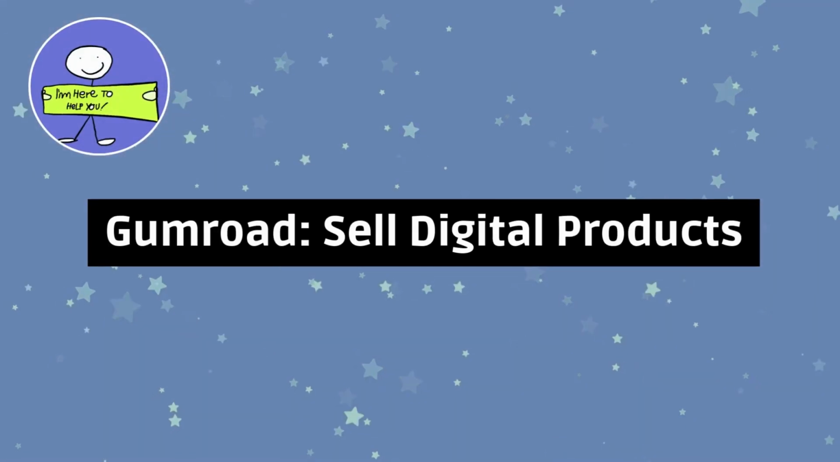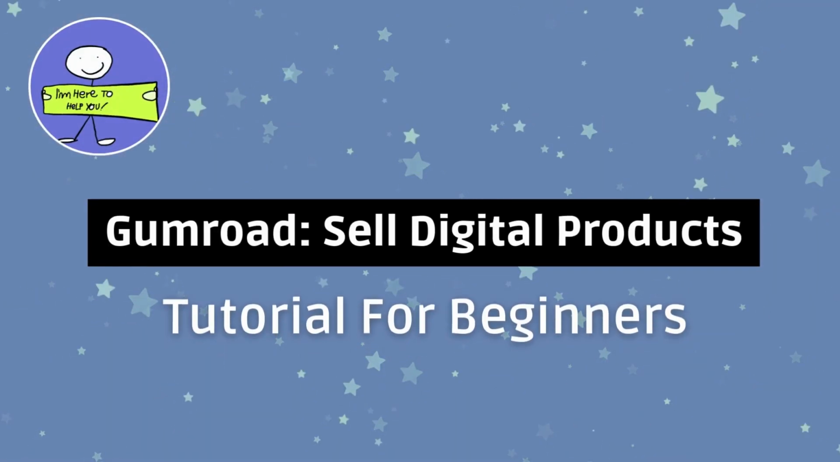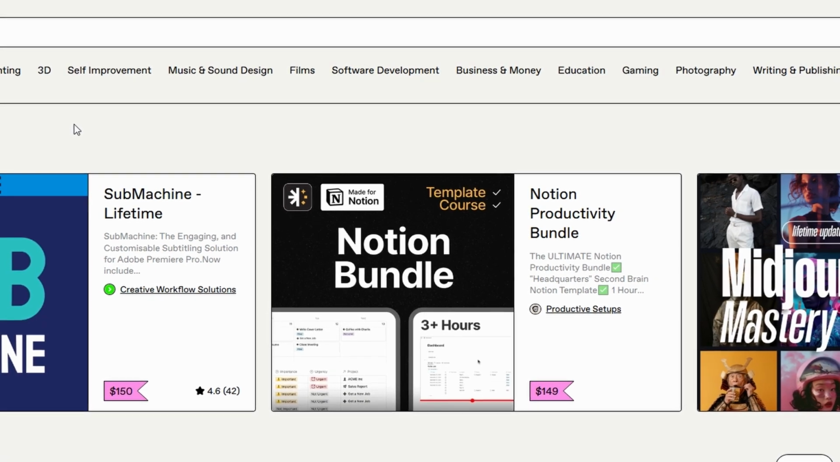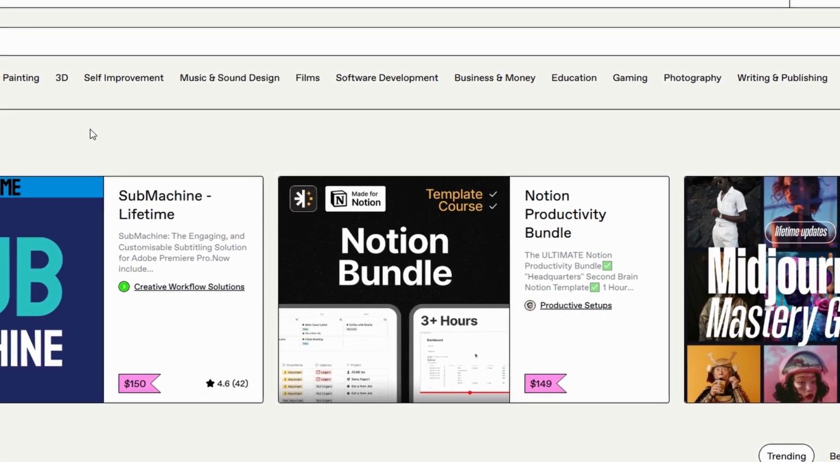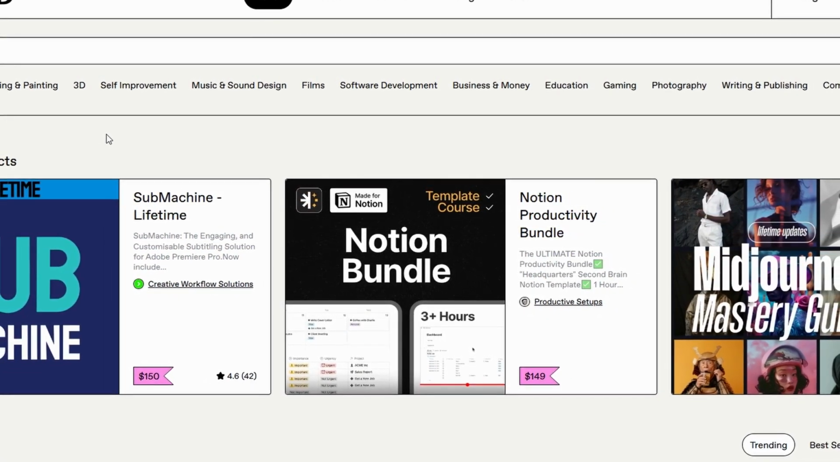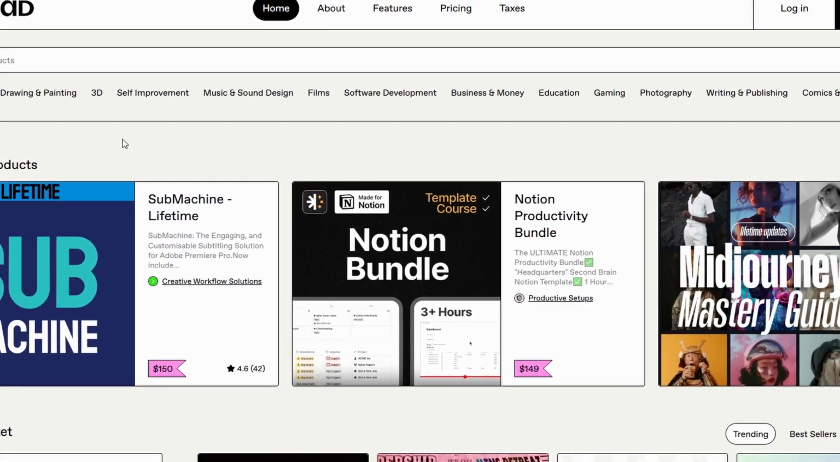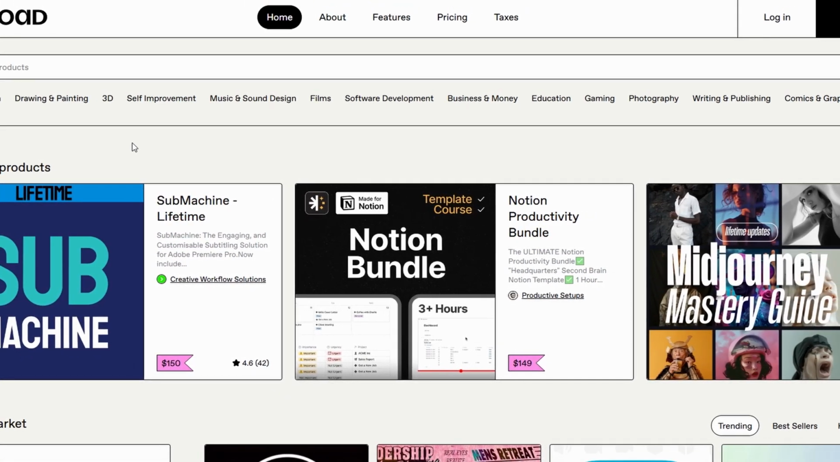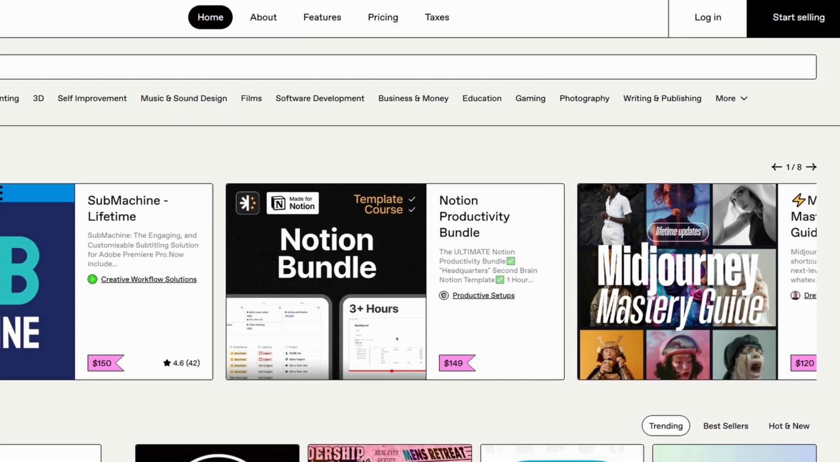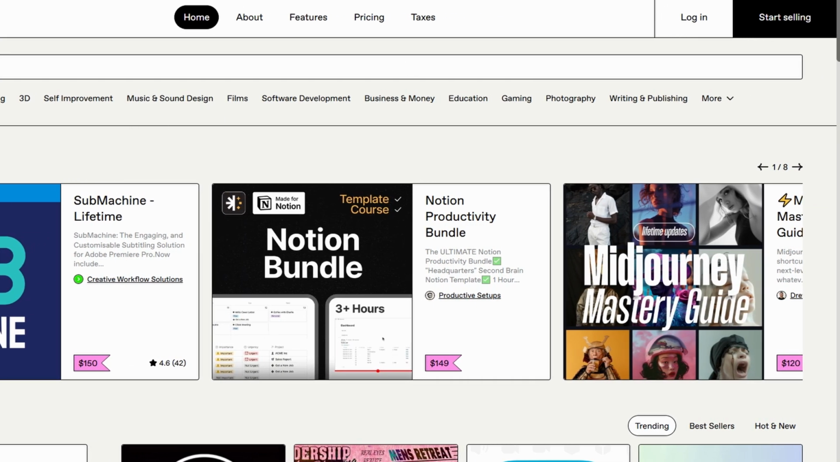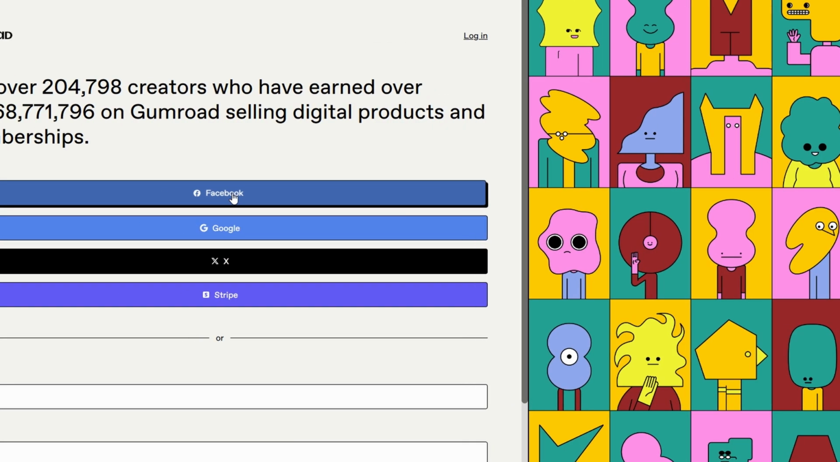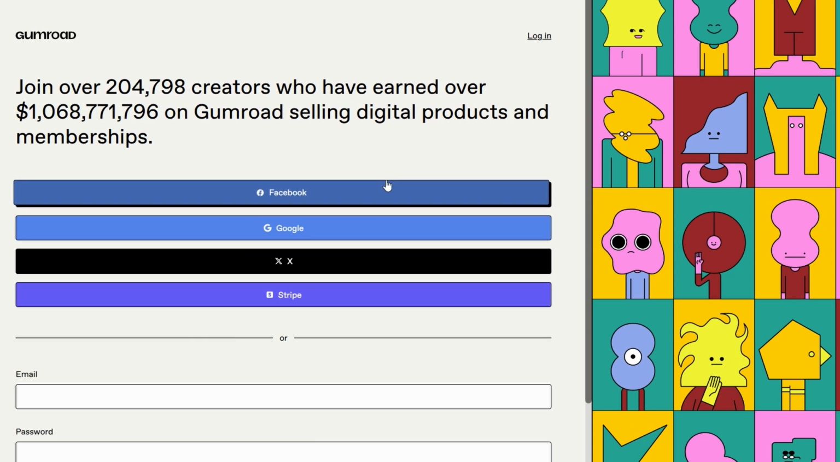Starting on Gumroad is like opening the door to a new business venture. It's a powerful platform that's designed to help creators, whether they're selling digital products, courses, or even physical items, connect directly with their customers. The first thing you'll want to do is head over to Gumroad.com and sign up for an account. Gumroad makes it easy to get started by allowing you to sign up with your Google, Facebook, or an email account.